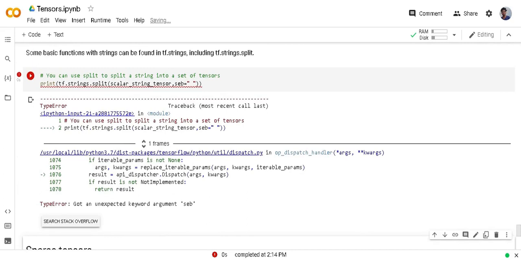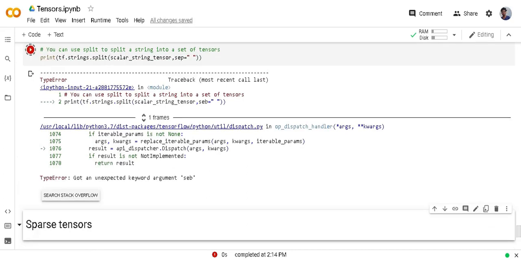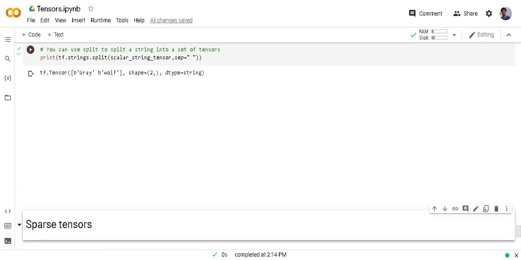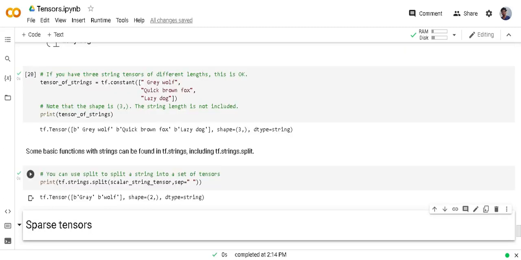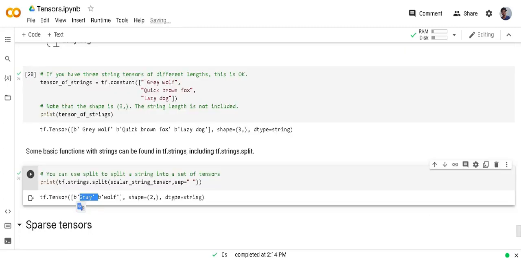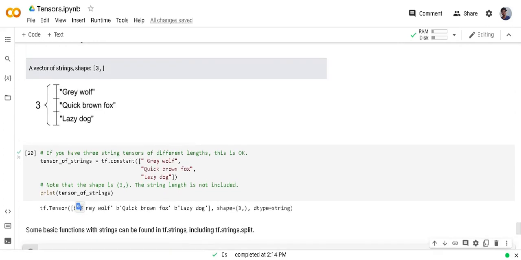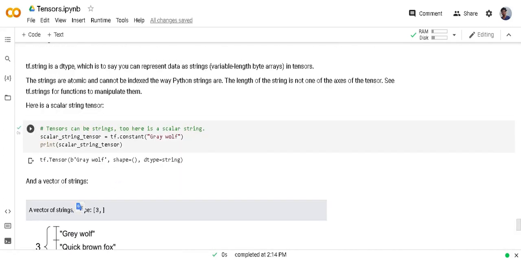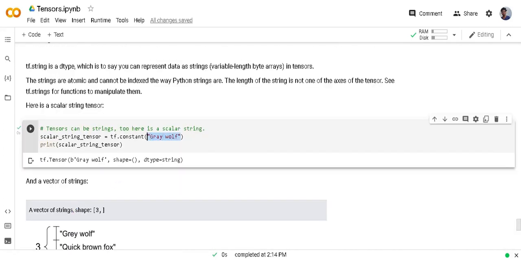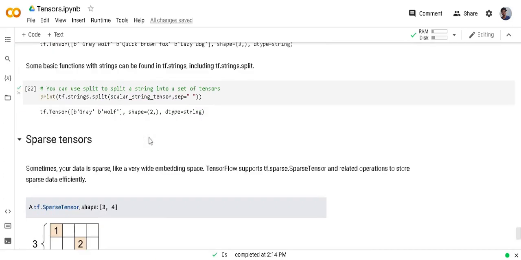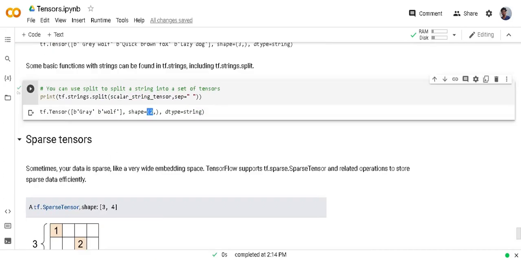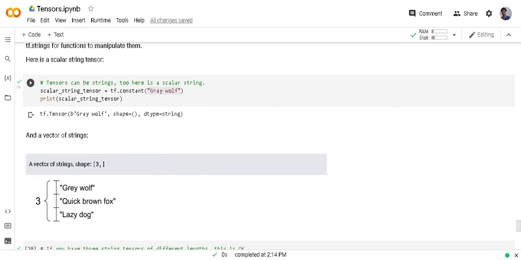Here in the output you can see the rank 0 tensor is split into two components, which I created in the above example, which was gray wolf. Here it was combined, but now it is separated by space, right?